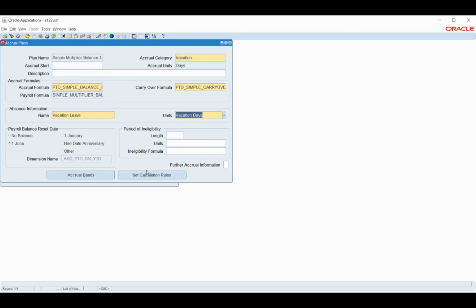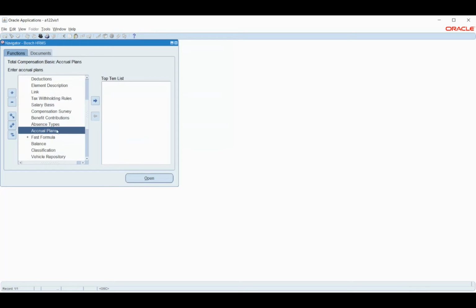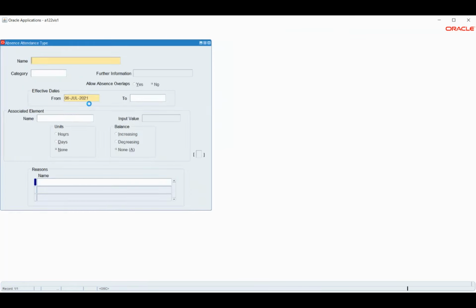In that case I will go for the calculation rule. For now, I'm using this formula to determine my leave days and the other aspects, and I have selected 1st June. So this will be my second setup. And then I will create an absence type.